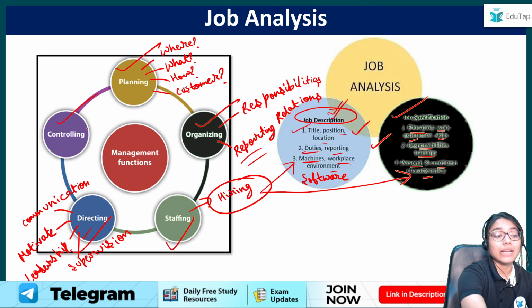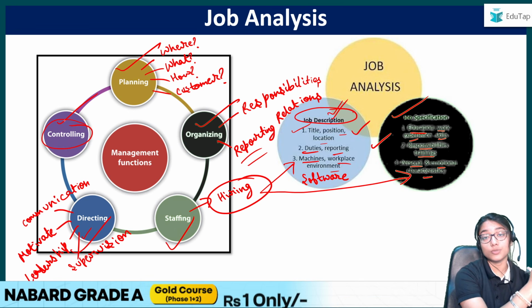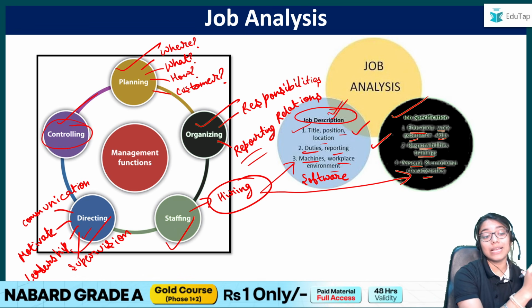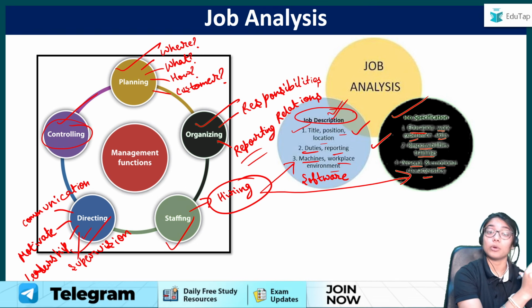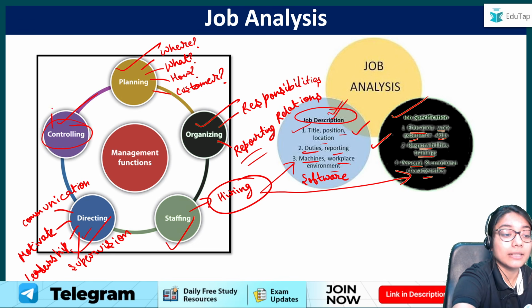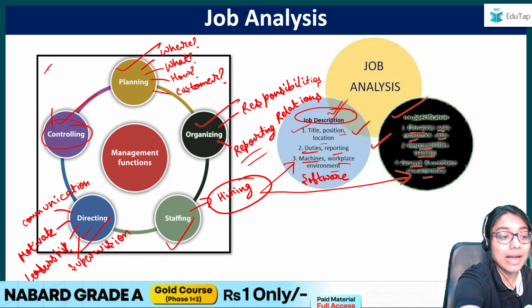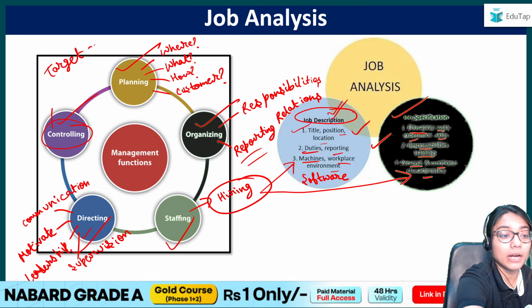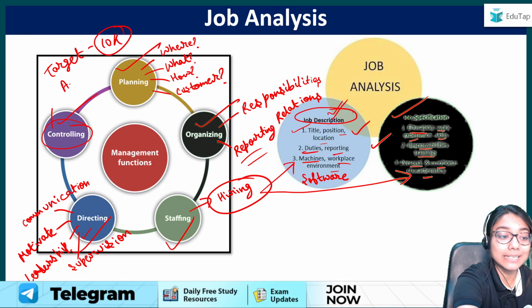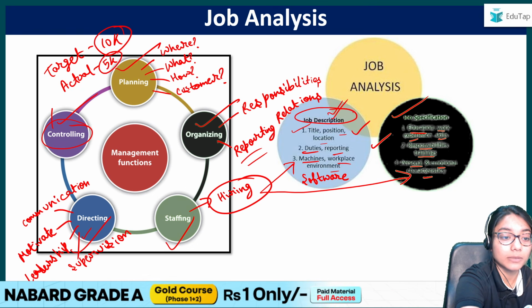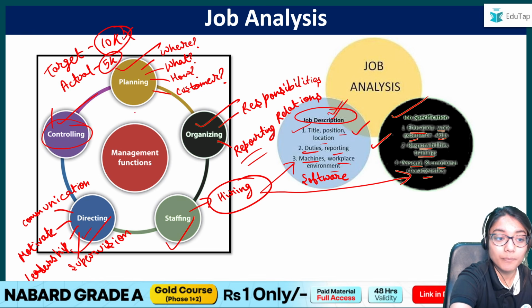And finally, our last function of management is controlling. Controlling is when I'm seeing if I was able to meet my target or not, and if not, why. Meaning, let's say when I opened my cafe, I had a target to make a profit of 10,000, right? But in reality, I see I only made a profit of 5,000. So this means I could not meet this target, right?